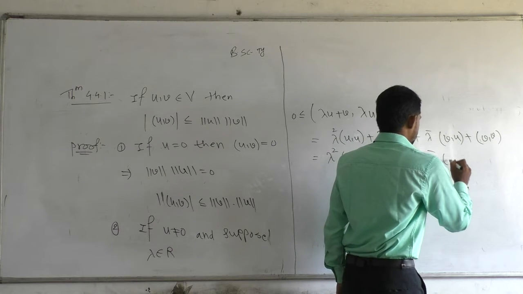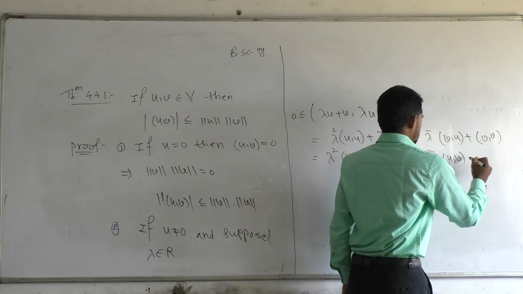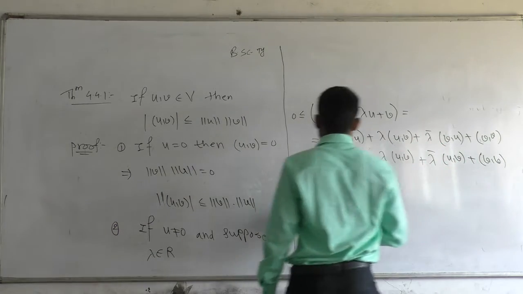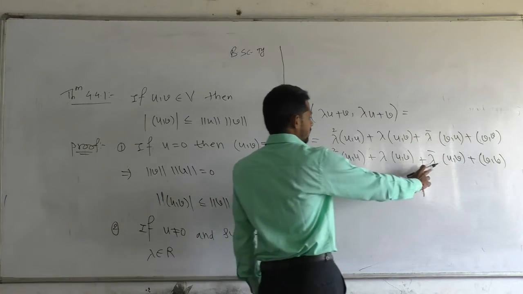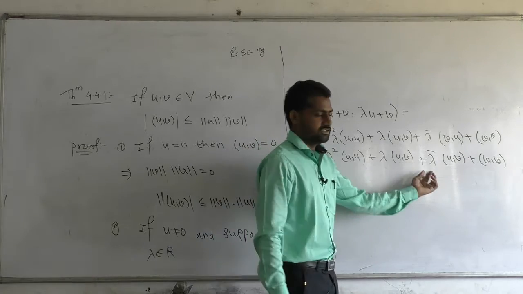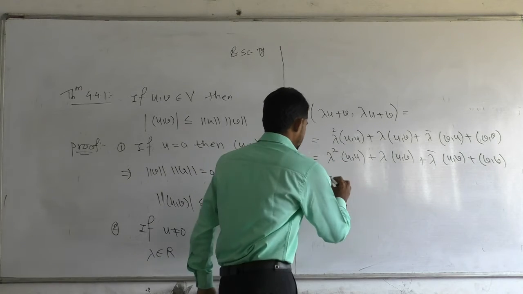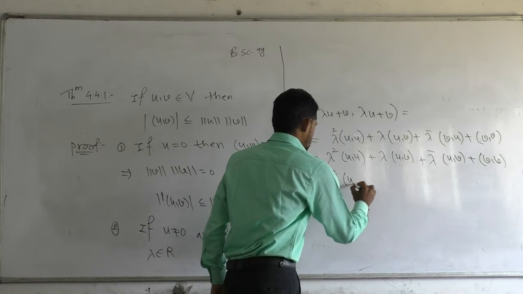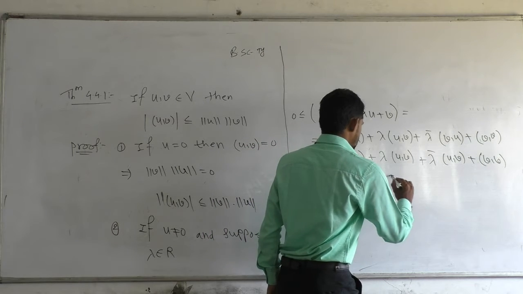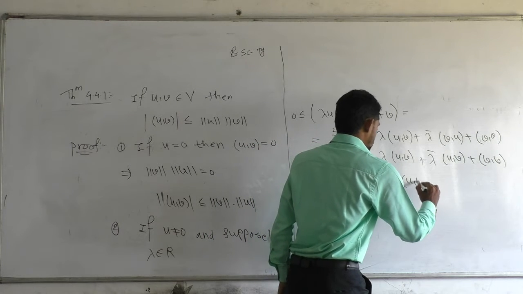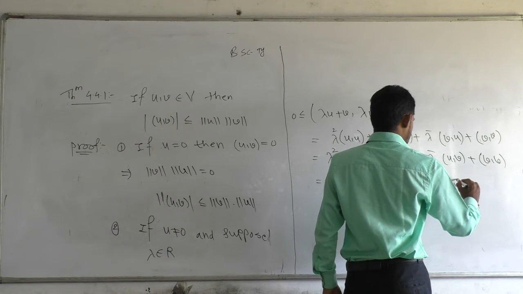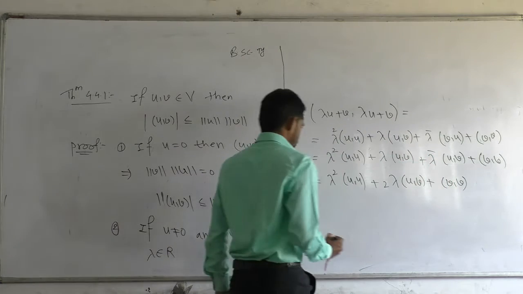So you can write inner product of u comma v plus inner product of v comma v. Now observe that lambda bar is equal to lambda itself, because lambda is a real number. So you can write lambda square inner product of u with itself plus 2 times lambda of inner product of u comma v plus inner product of v with itself.